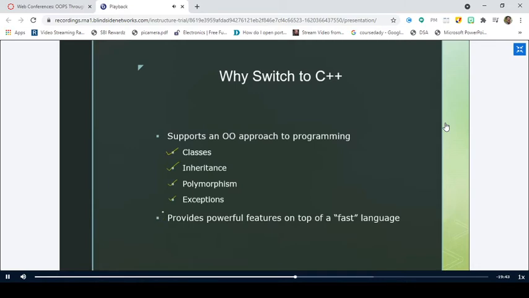Right. To simulate the real world objects, we need these concepts: classes, inheritance, polymorphism, exception, data hiding, encapsulation, data binding. All these things we need to know, right? So all these are the extra concepts that are supported by object oriented programming, right? So it also provides powerful features on top of the fast language. What is this fast language? So it is C++, right?